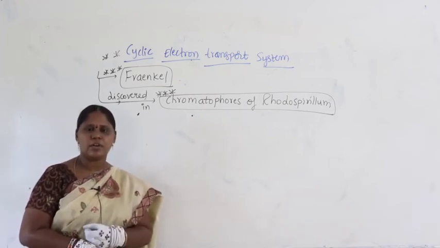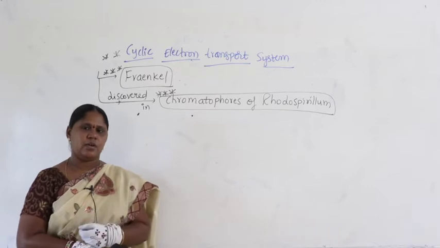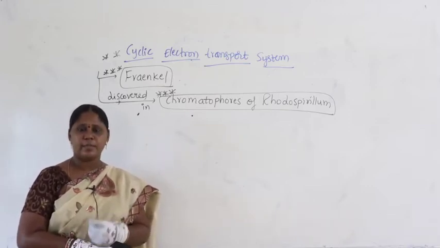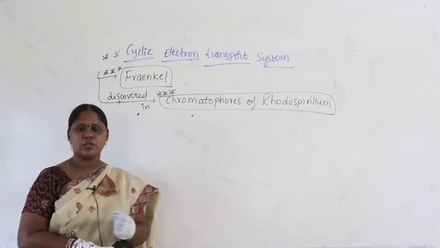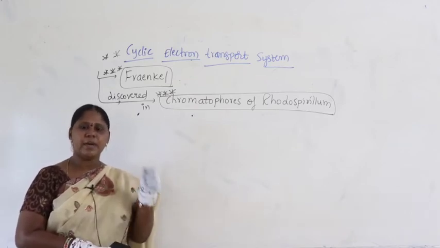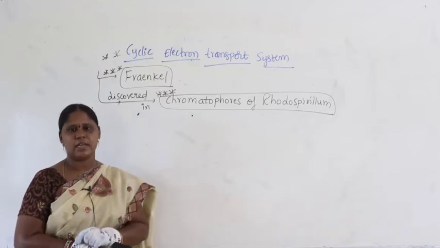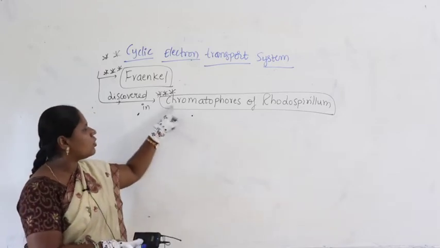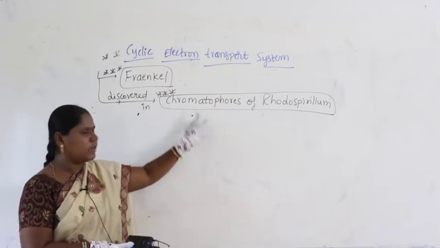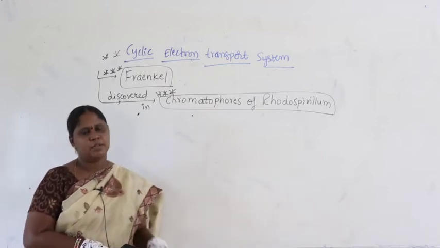But especially if you take cyanobacteria, blue-green algae, those invaginations of mesosomes contain pigments. So pigment-containing invaginations of the cell membrane are called chromatophores. I gave the definition of chromatophore because you have to remember this.